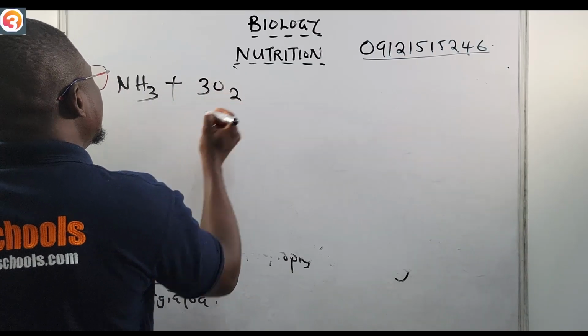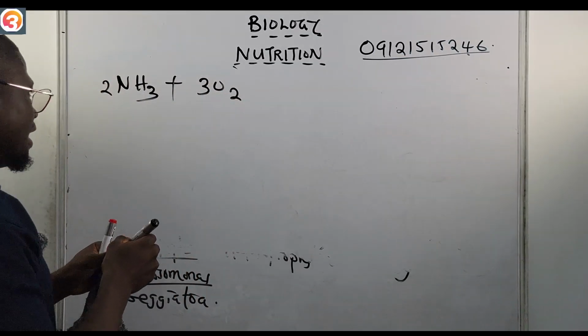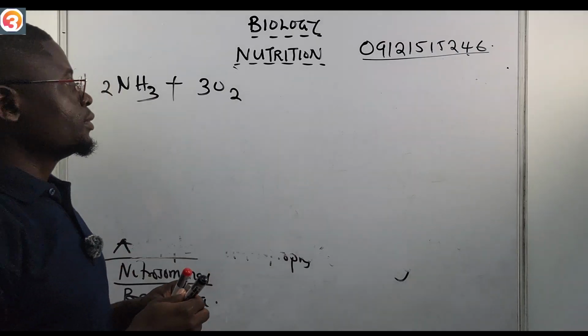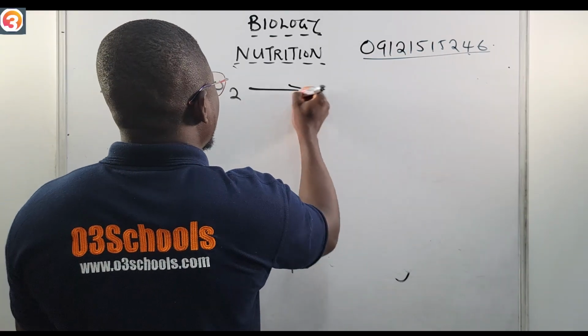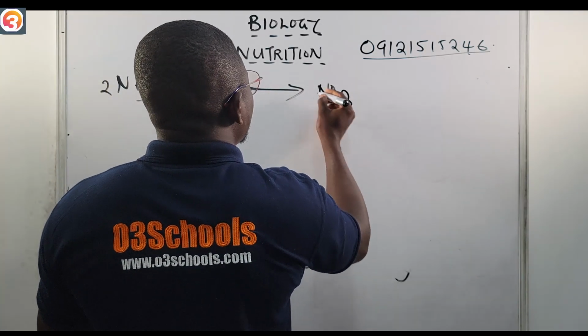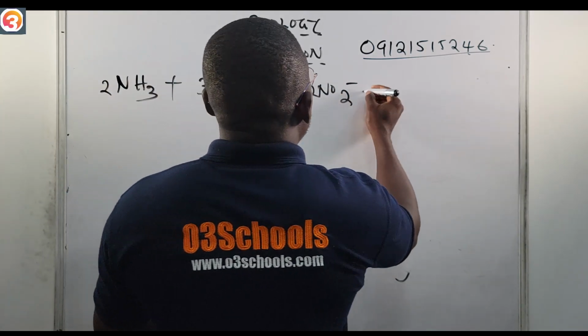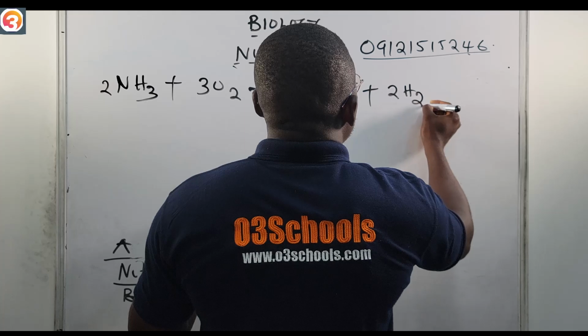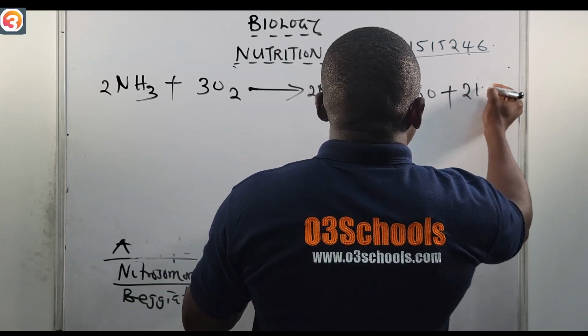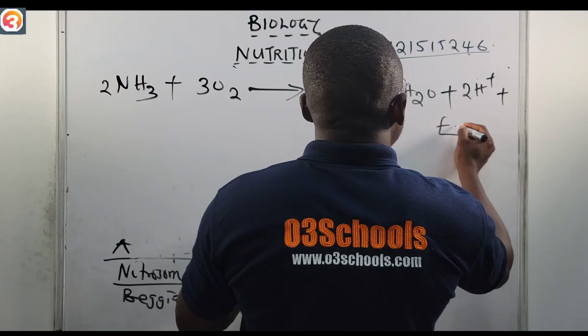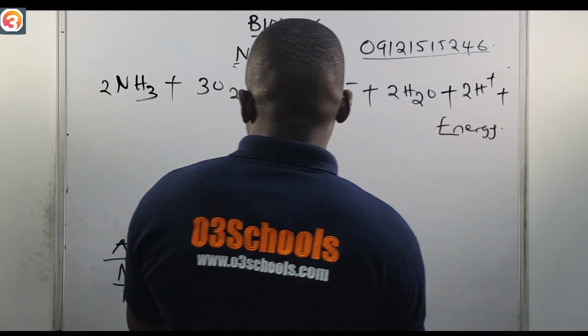Let me write the reaction. Let me say 2NH3 plus 3O2. Then of course, I'm going to have nitrite, 2NO2 minus. Then I'm going to have plus 2H2O. Sorry. Then plus 2H plus, then plus energy. All right. This is the full reaction.